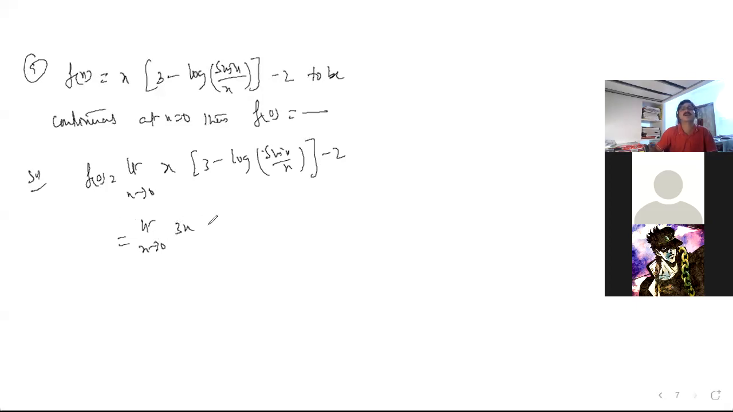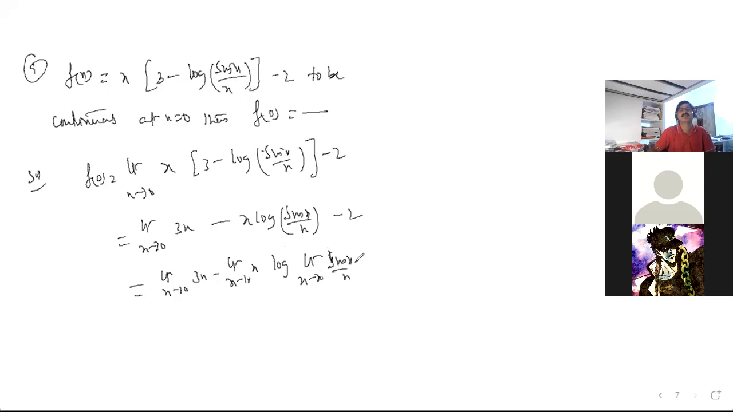3x minus x log sin x by x, minus x log sin x by x, okay, minus 2. Shall we substitute the limit directly? Yes, sir. Seniors, I'm not getting the answer from you guys. Shall I write like this? Limit I can split as many times as I want.